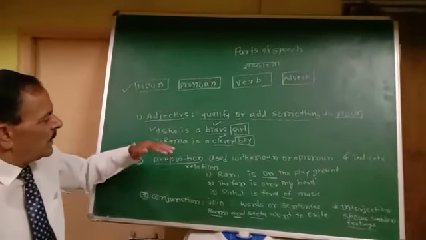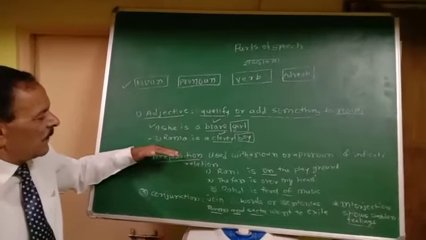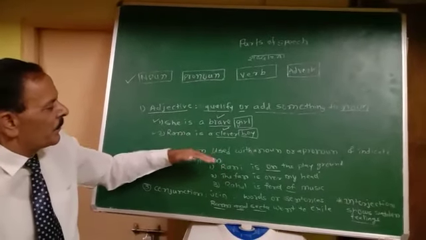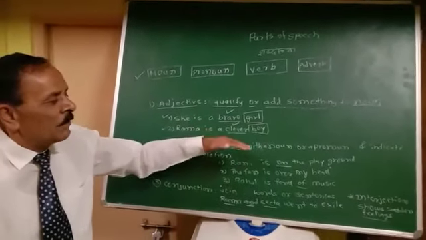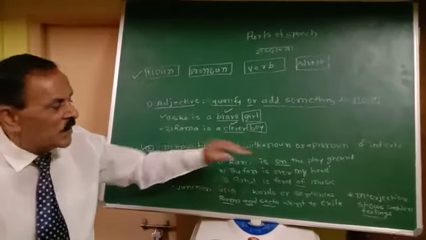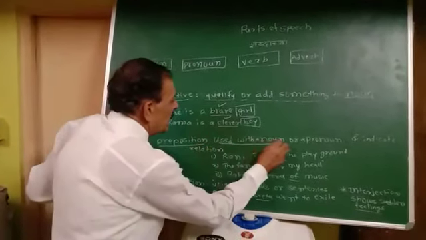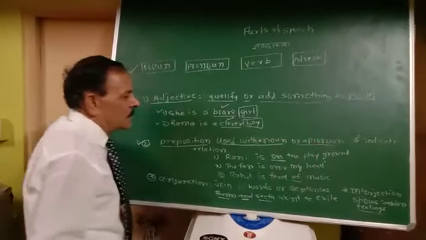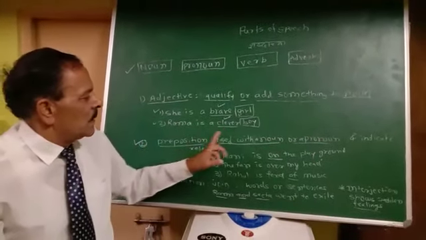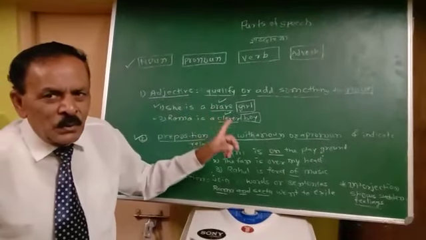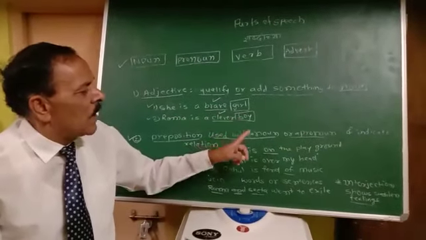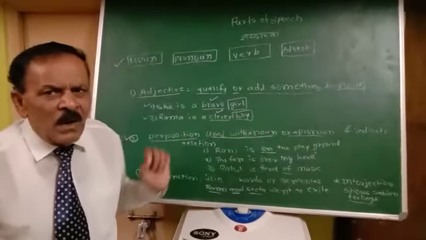But what is the correct definition and use of preposition? That is what we have to learn today. It is used with a noun or pronoun. Preposition is used with a noun or a pronoun.